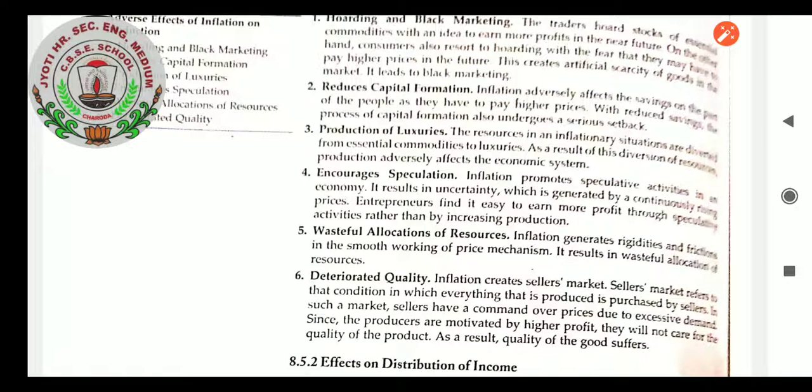Like the food items available in the market now, people say that the quality of food products and agricultural products is not as good as it was in their time. So will we stop purchasing? No, because no other substitutes are available in the market in place of those daily need items. So even knowing this, we are in favor of that particular product whose quality is not so good. That is the adverse effect of inflation. People knowingly go on increasing the inflation situation in their surroundings.